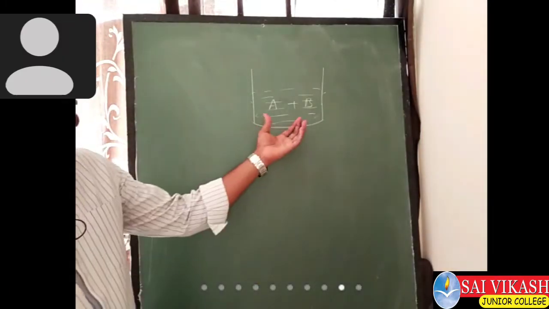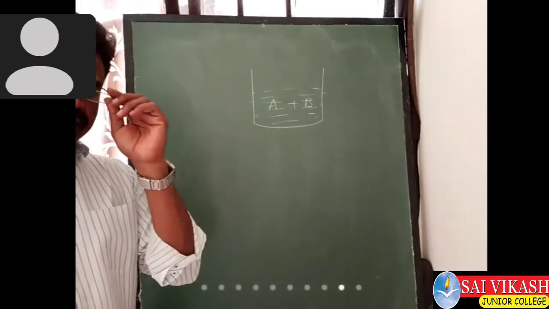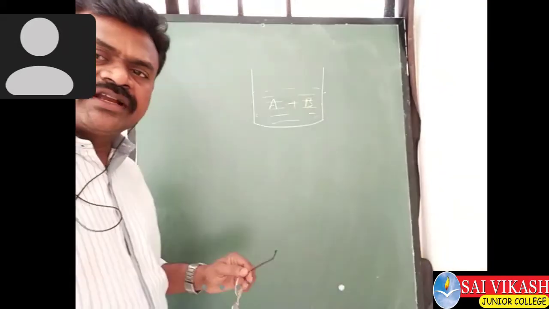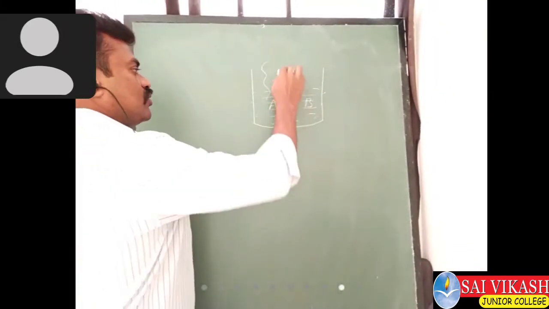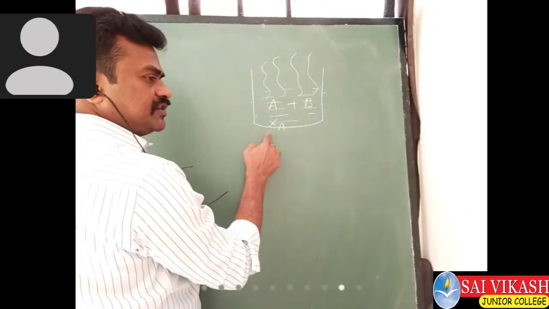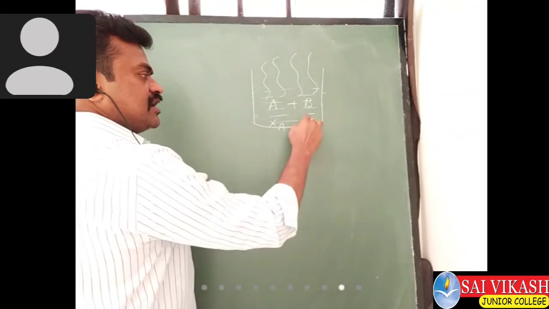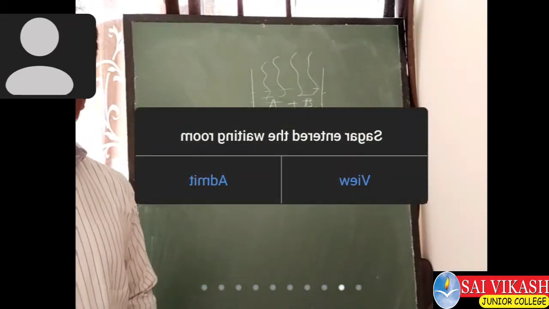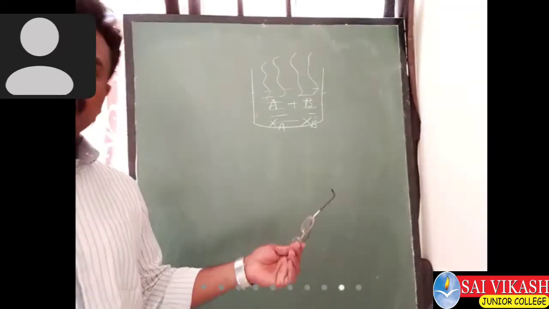I have taken the two liquid components A and B, and both are volatile. In this liquid, the mole fraction of A is XA and the mole fraction of B is XB. From this, we have got the formulas.